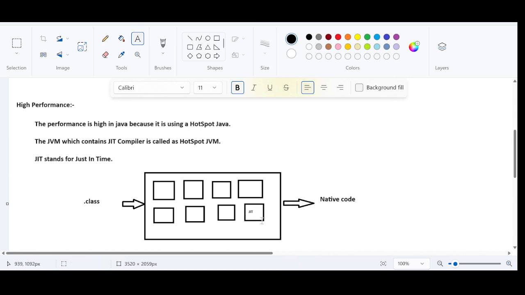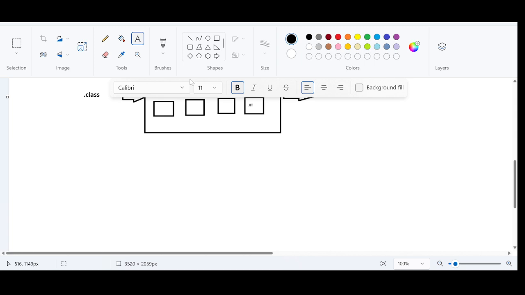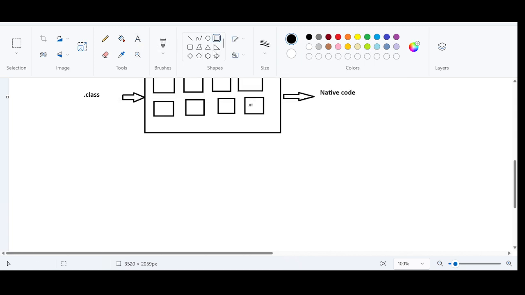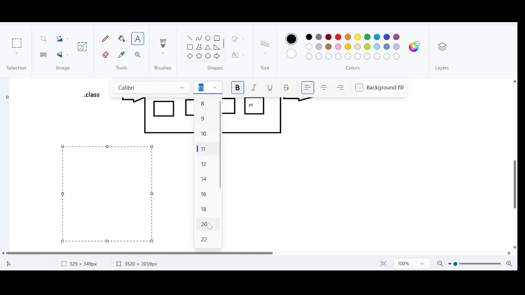The job of the JIT compiler is to make sure that it takes care of the hotspot situation. And again, what is the hotspot situation? Now we are going to see that. Right? Let's understand that. For example, I have a piece of code, and this is my class. Let us say that the name of the class is Test.